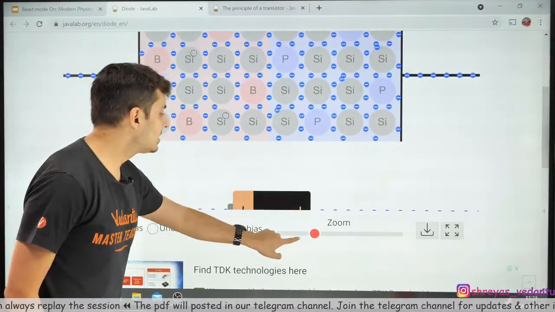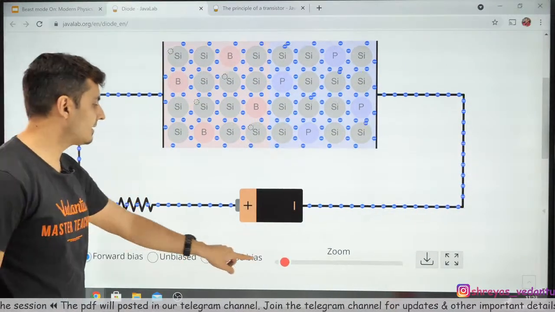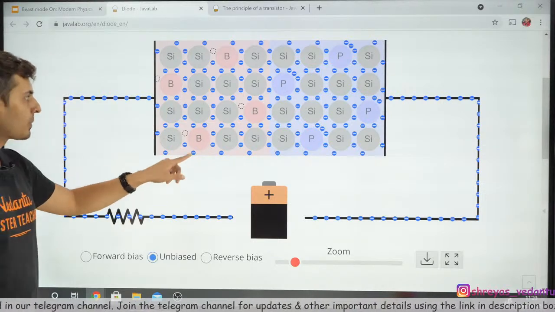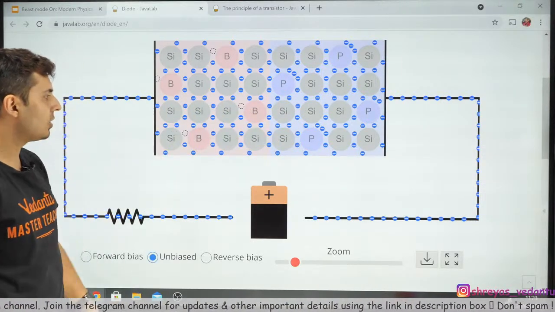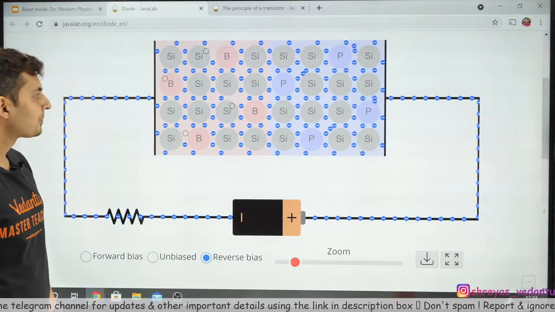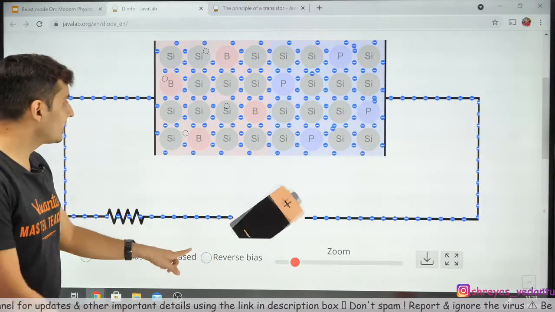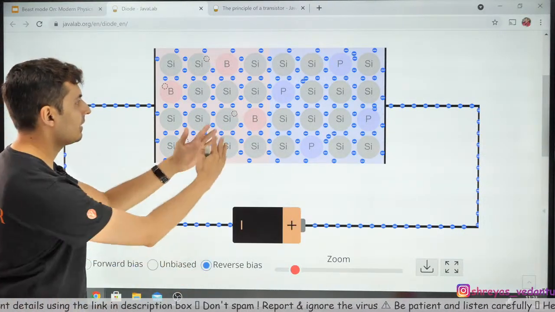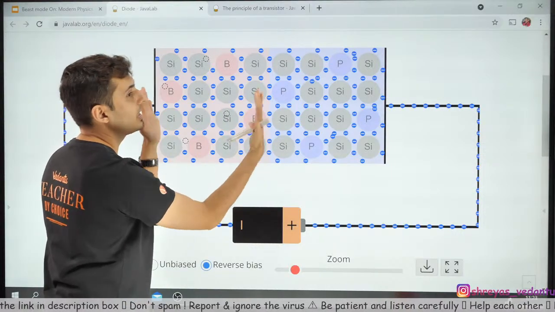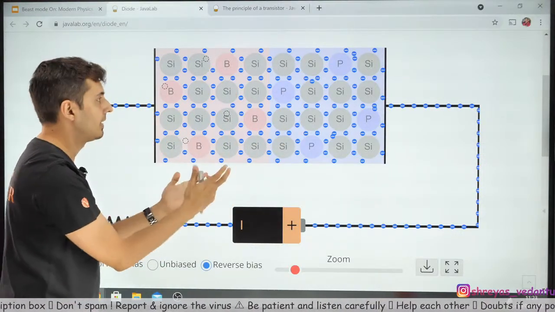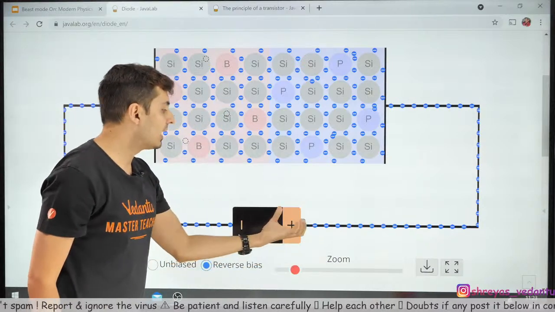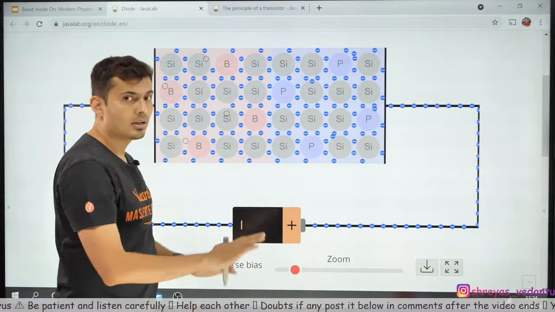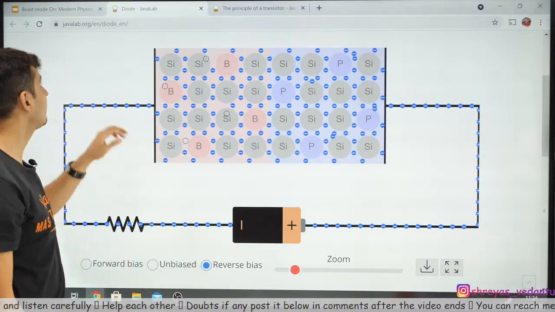Now, if I change the biasing, let's see what happens. Let's go to unbiased mode. Now nothing will happen. There are holes over here, and there are electrons in abundance on the N side. Let's make it reverse bias. The moment I make it reverse bias, observe the change. They moved away. Do you see what just happened? The depletion layer became big. It's very difficult for them to conduct. The electrons are being pulled by the positive side, and the holes are being pulled by the negative side. The depletion layer will increase. No conduction happens. So that's what happens in reverse bias.